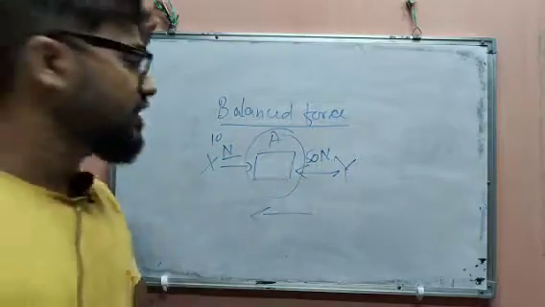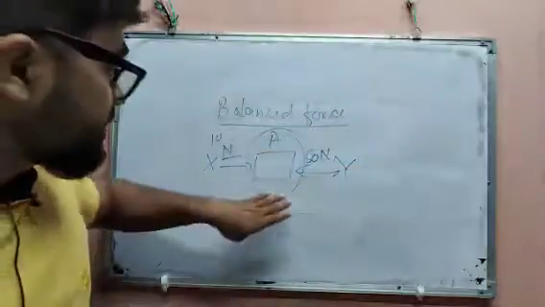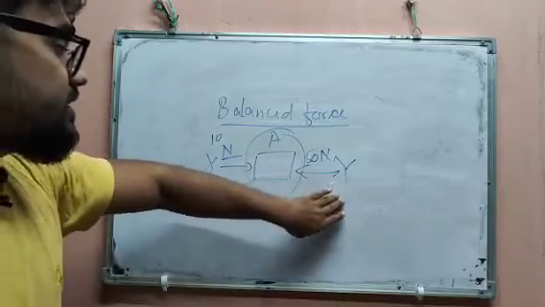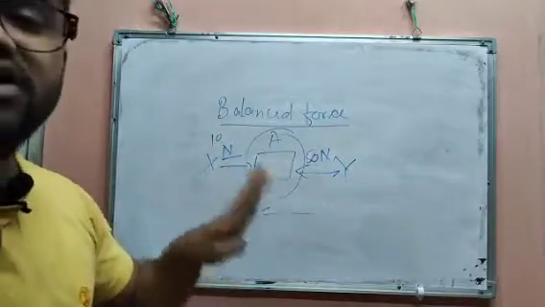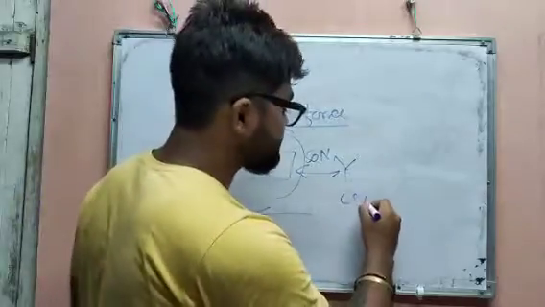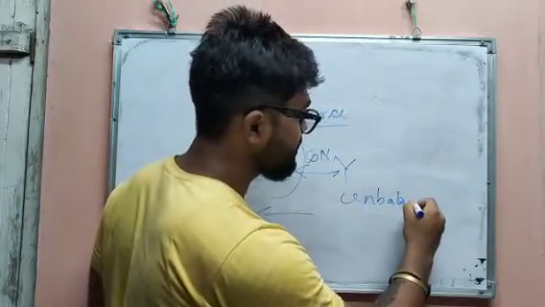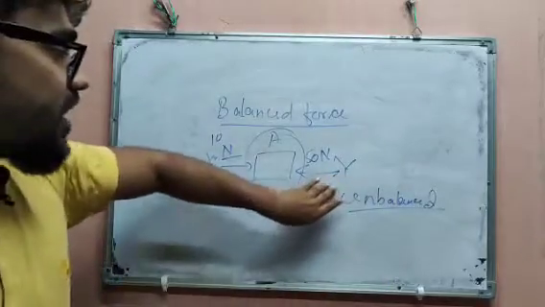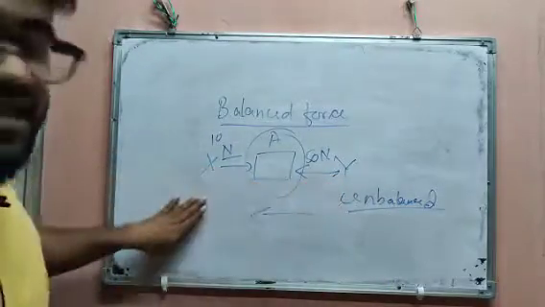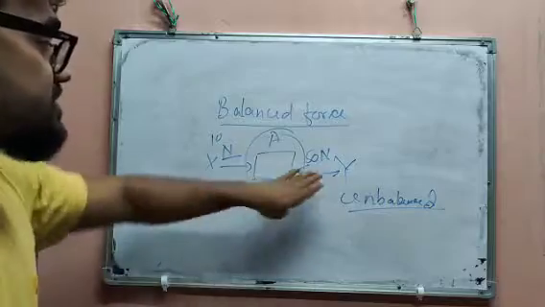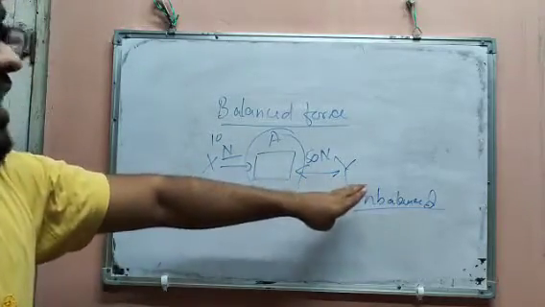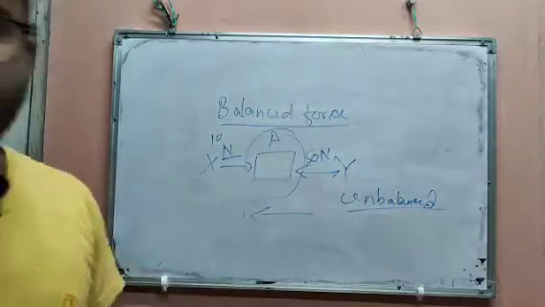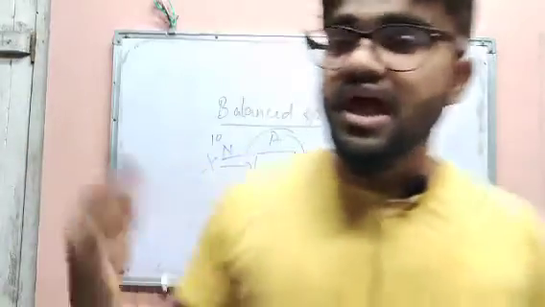So here the forces are not balanced; they are unbalanced forces. Since they are unbalanced, the object will move to the left side, because the force applied by Y to the left is more. So this is the concept of balanced and unbalanced force.